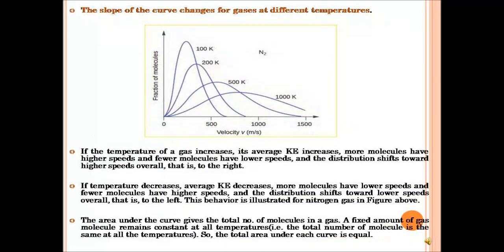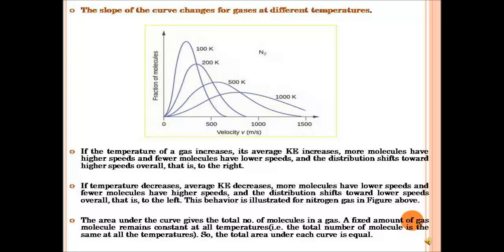Now, the shape of the Maxwell distribution curve changes for gases at different temperatures. We have the fraction of molecules on the y-axis and the velocity on the x-axis.